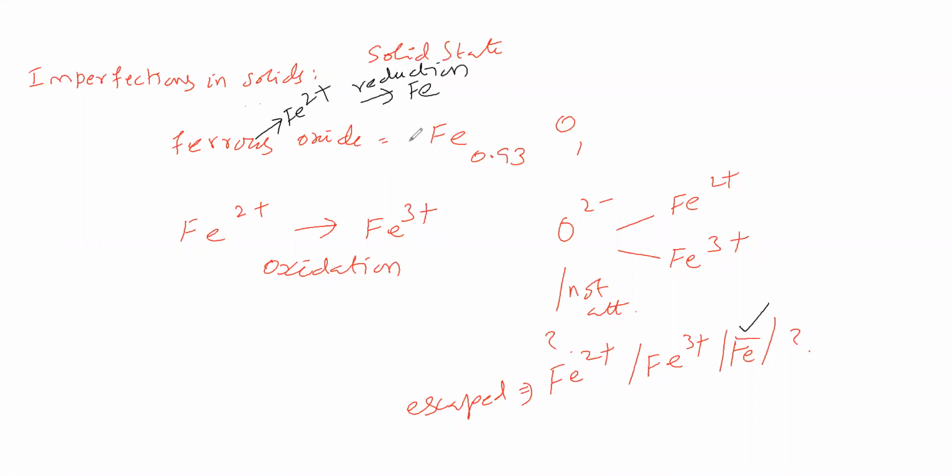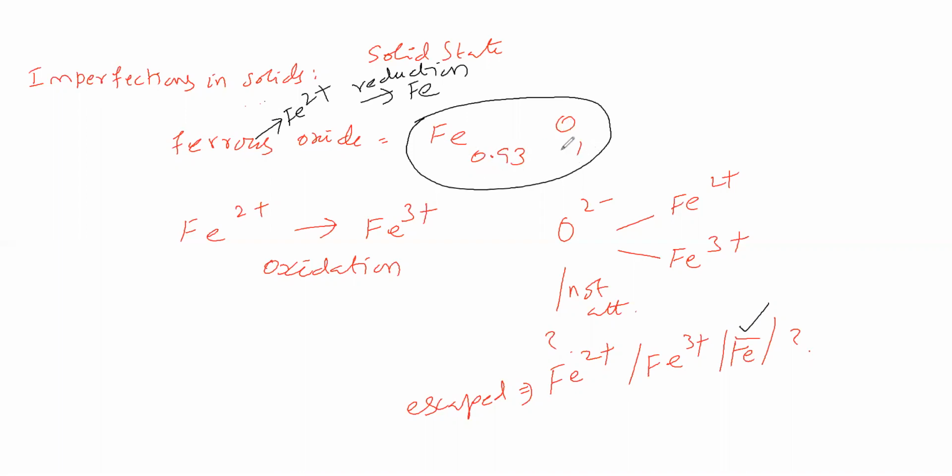So in this ferrous oxide crystal, which processes have taken place? Practically available ferrous oxide has this ratio. That means iron is deficient when compared to oxygen.